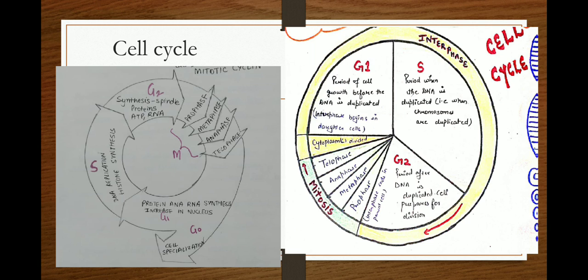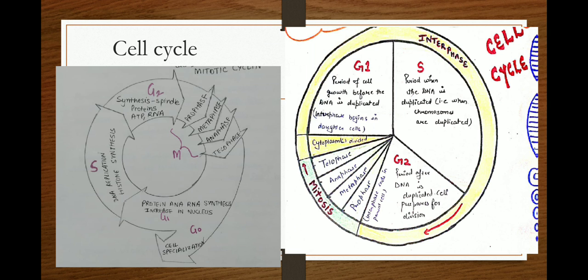Now the next phase is M phase. M phase can be mitosis or meiosis depending on the cell type. Mitosis takes place in somatic cells and meiosis takes place in gonad cells or germinal cells. We define M phase as the division of the parent cell into two daughter cells. Here we are studying mitosis, so we will study mitosis in M phase.